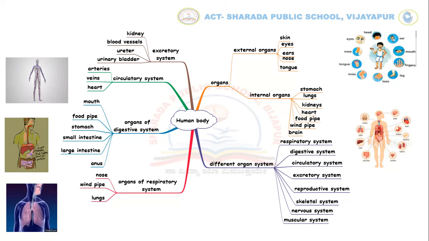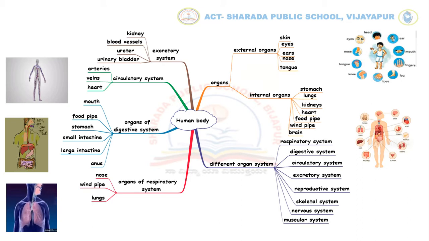Blood vessels are of two types. They are arteries and veins. The arteries carry blood from the heart to every part of the body. Veins bring blood from all parts of the body back to the heart.